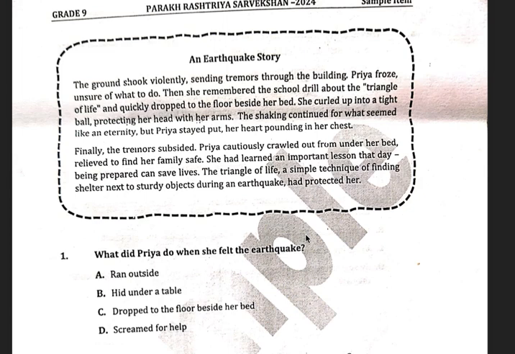The ground shook violently. Violently is to do something with a lot of force. So the ground shook a lot with a lot of force, sending tremors through the building. Tremors is vibrations or shivering. So the entire building started shaking. Priya froze, unsure of what to do. Priya is the protagonist of this story, right? Priya के बारे में हमें एक कहानी बताई जा रही है.